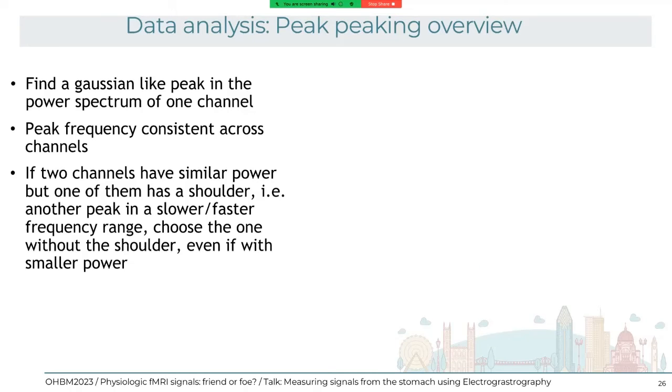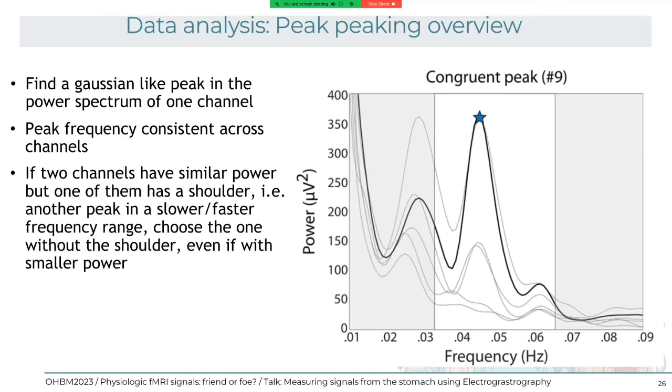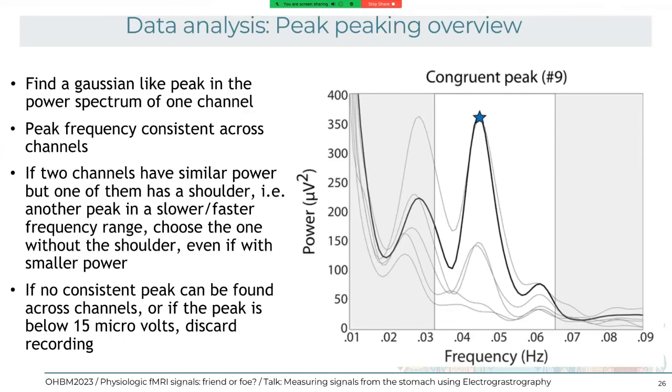But if no consistent peak can be found across channels, or if the peak has very low power, we tend to discard it. This is a case in which it's actually not possible to know which of the channels is showing the gastric rhythm. Maybe all of them display some gastric rhythm activity, but it's not clear there is only one gastric frequency for the whole stomach. So in this case, we have to discard this recording. I'm going to give you some examples, step by step.